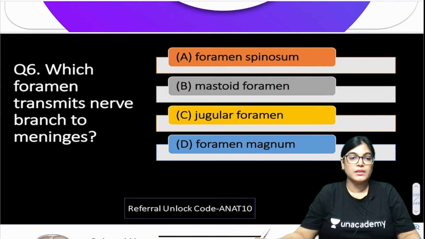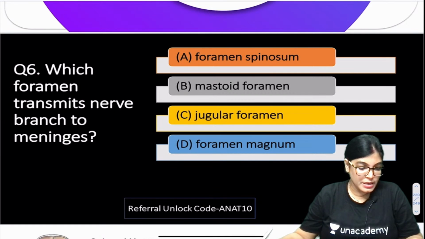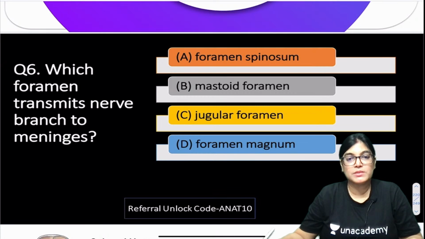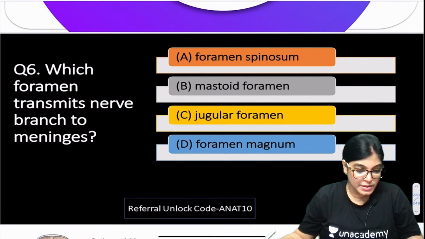Which foramen transmits nerve to the meninges? Nerve to the meninges. Choose the most right answer among the options: whether it is foramen spinosum, mastoid foramen, jugular foramen, or foramen magnum. So which is correct?